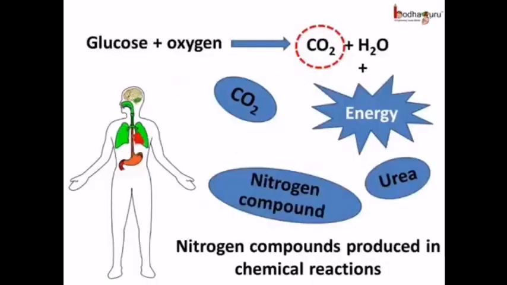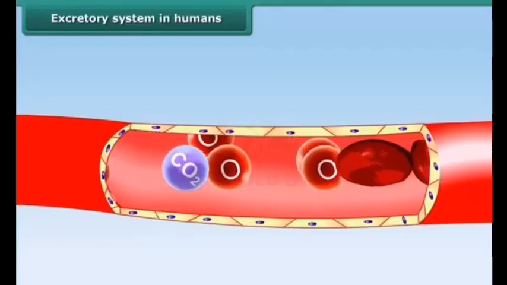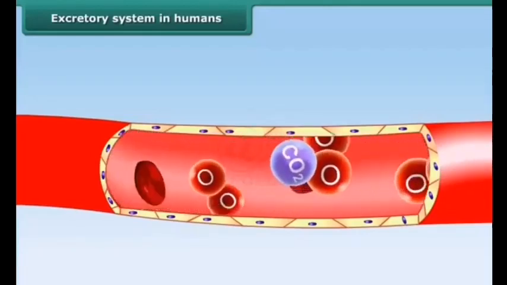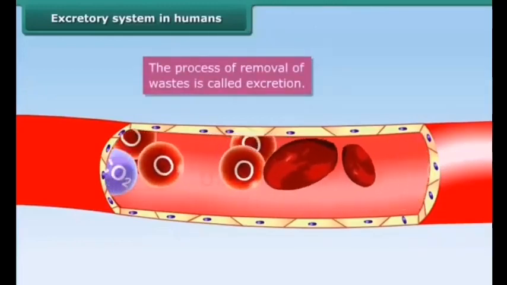Now, when our cells perform their functions, other than carbon dioxide, so many other waste materials such as urea, uric acid, etc. are released in our cells as a result of certain chemical reactions. The waste materials are collected by the blood and transported throughout the body.